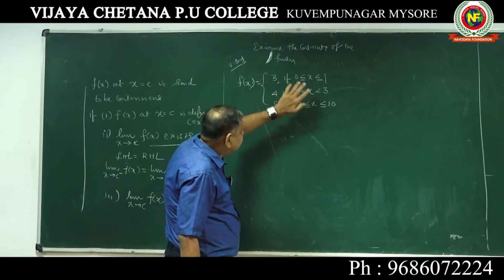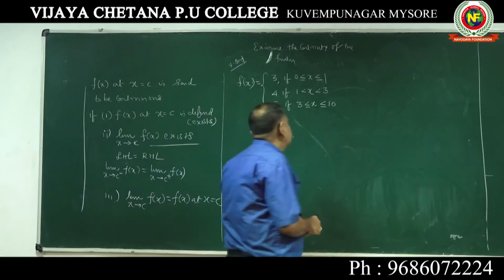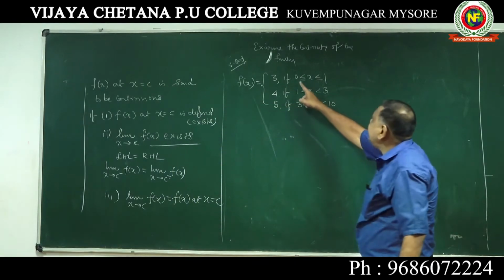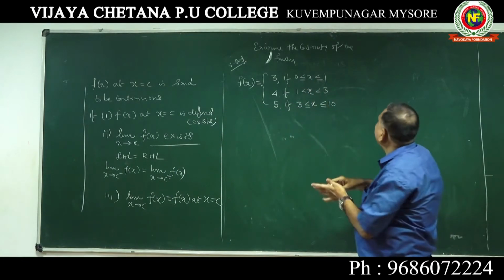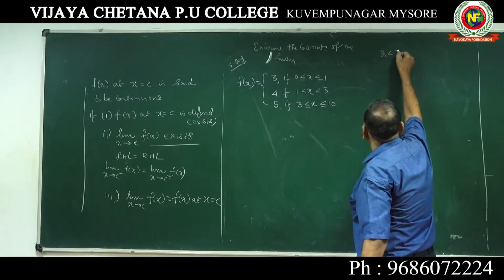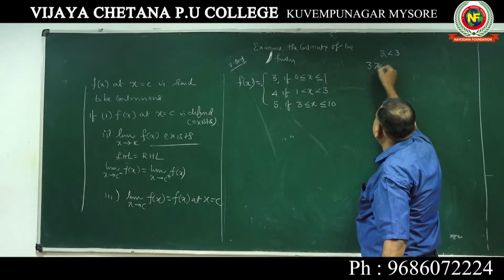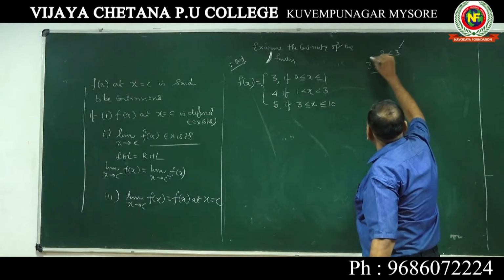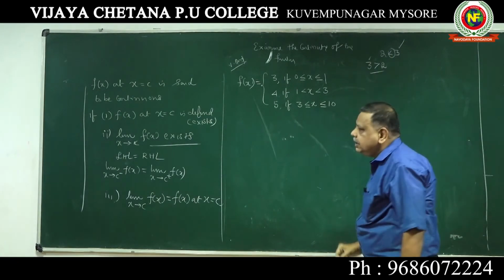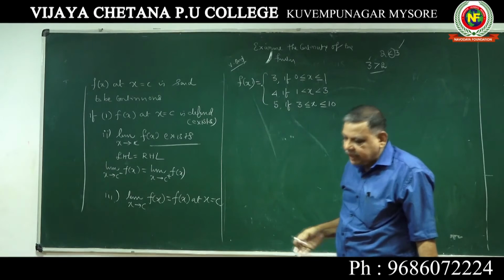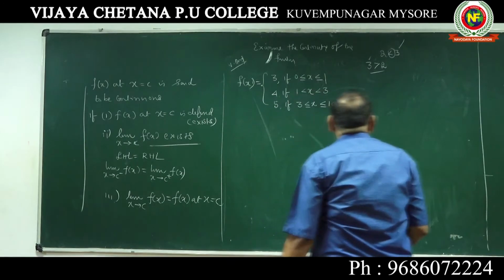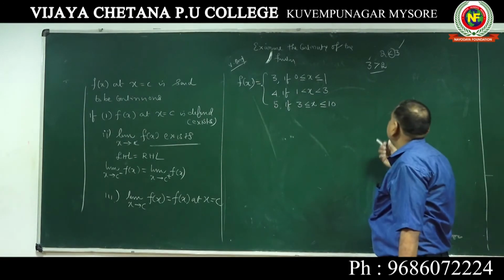Because point of discontinuity, we cannot say. If 2 is less than 3, we should note that 3 is greater than 2. When you put this number, this also will change. This is inequality they were going to teach. I think you must have already learnt it also. A less than b means b greater than a.